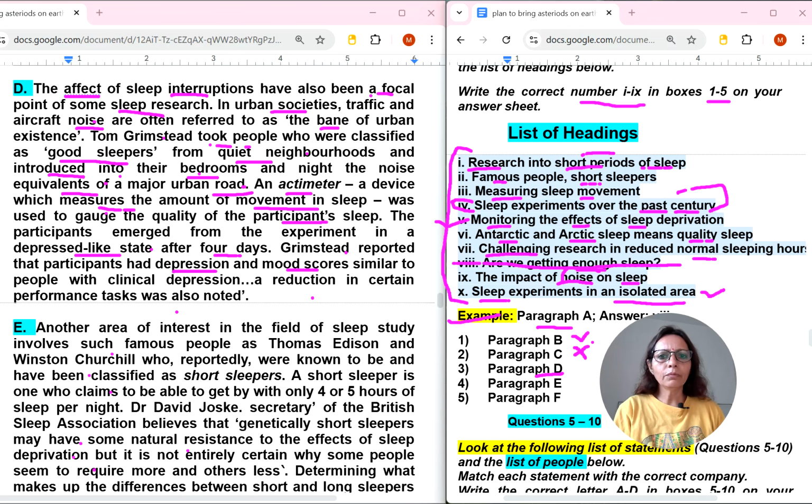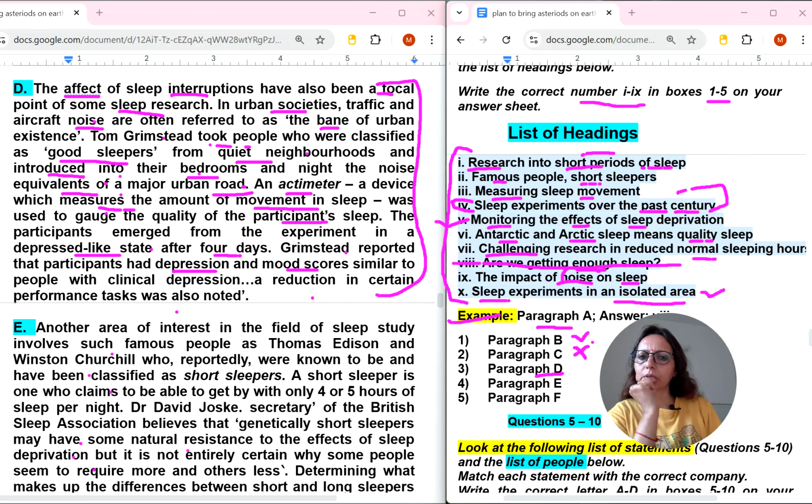Okay, so overall, what I have understood is that the experiment was done on volunteers in a noisy situation, and he had picked those volunteers, meaning subjects or persons, from quiet neighborhoods. So they were talking about research. Short period is not there, famous people is not there, measuring sleep movement. But he's measuring sleep movement. I can't say. No. Let's read a little bit more.